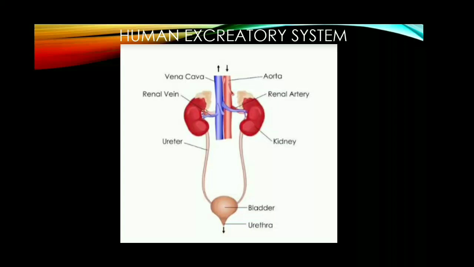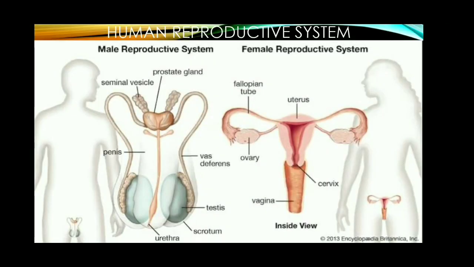Next is the reproductive system. The male reproductive organs are the testes, the female reproductive organs are the ovaries. These organs are involved in the formation of gametes. Gametes are nothing but reproductive cells. The male gametes are sperms and the female gametes are ova. Apart from gamete formation, our reproductive system is involved in the development of secondary sexual characters.